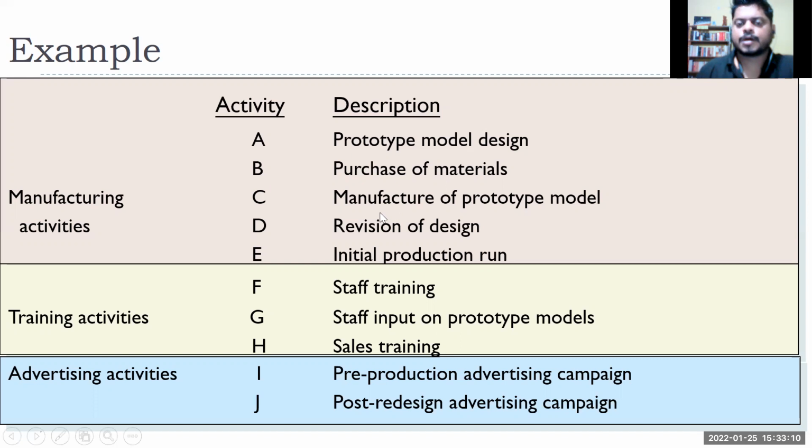Unless I complete my purchase of materials, my manufacturing cannot start. Once I receive the material and components, then only the manufacturing part will start. So activity B needs to be completed before I start activity C. I have to list down those task dependencies. First, I have to find out how much time each task will take. Then the task dependency. If I want to build the schedule, these are the important things: find out the resources, discuss how much time each activity will take, and discuss the task dependencies.